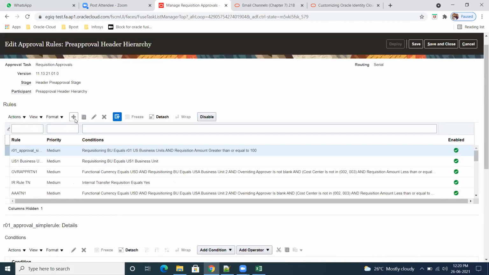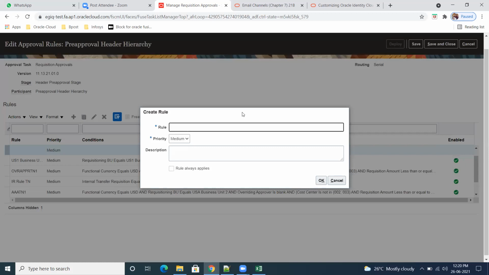Okay. So we'll create a new one. I want to save this one. So here, let us say approval on category. Whenever any specific category is selected during the PR, then based on the category, the system has to trigger the approval.